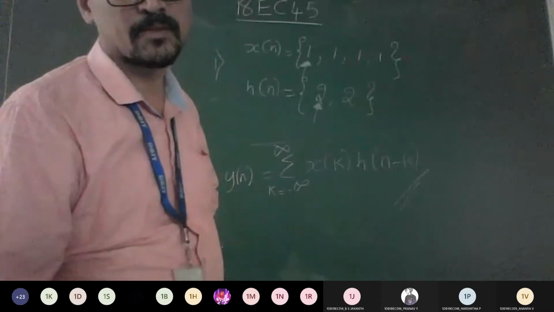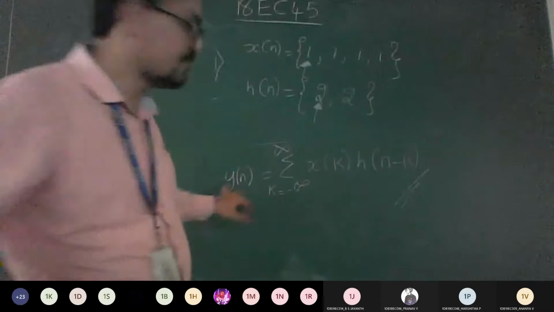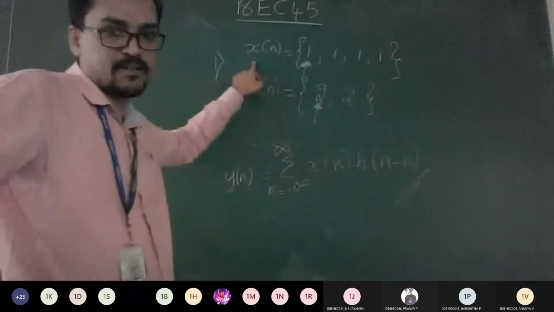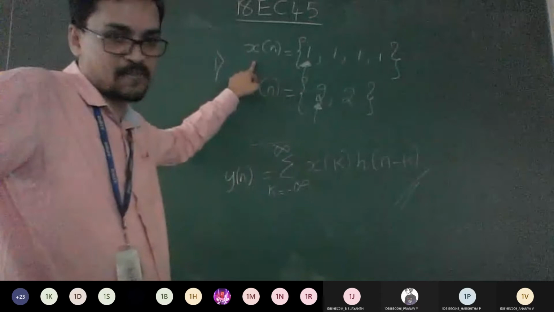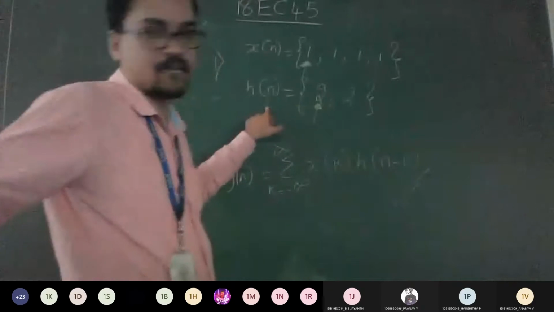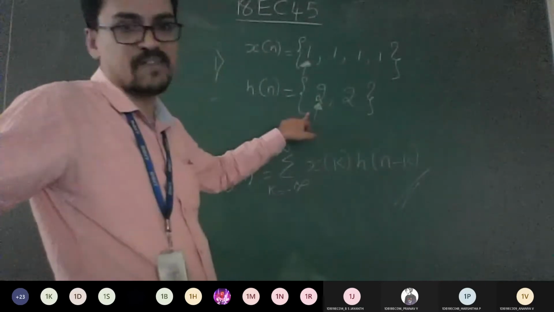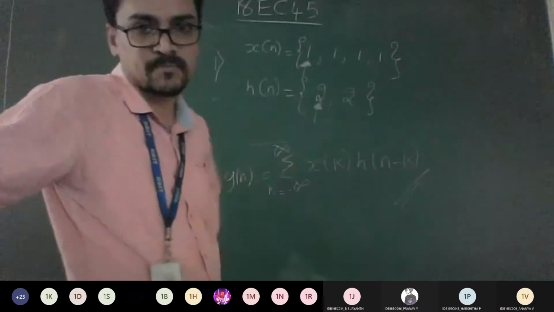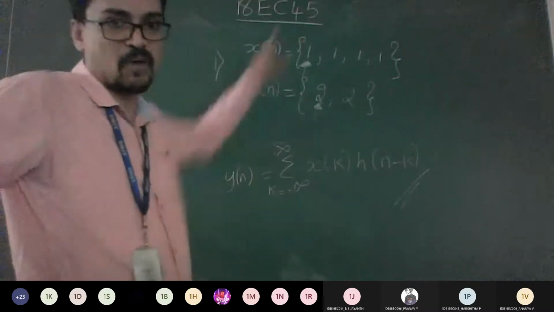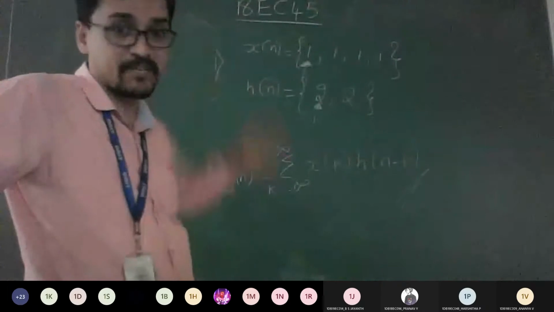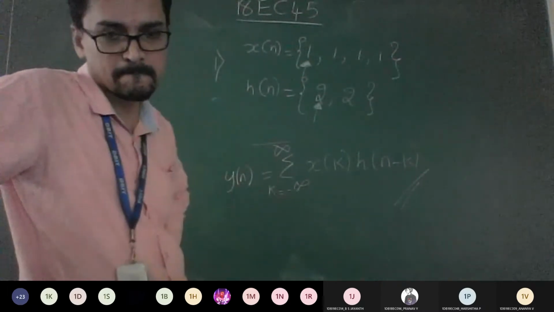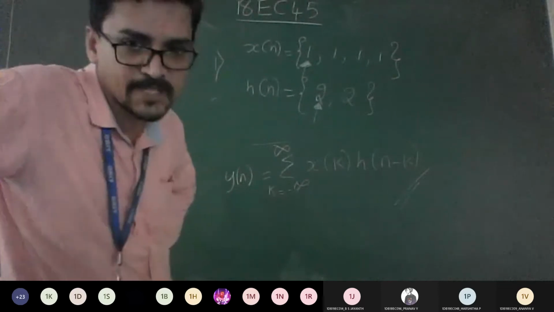Yes, sir. Now tell me how many values of y you are supposed to get. See, one thing you got, x of n is nothing but x of k. You can take values of k as 0, 1, 2, 3. Similarly, h of n is nothing but h of k. You can take the values of k as 0 and 1. So how many total can you expect now? What are the outputs you can get? It's a combination of these two, right? So can you get maximum from y of 0 to y of 5? Yes or no, guys?